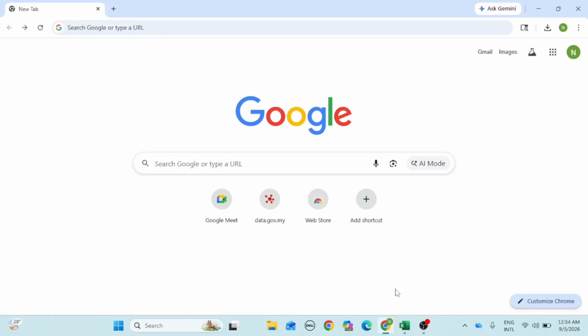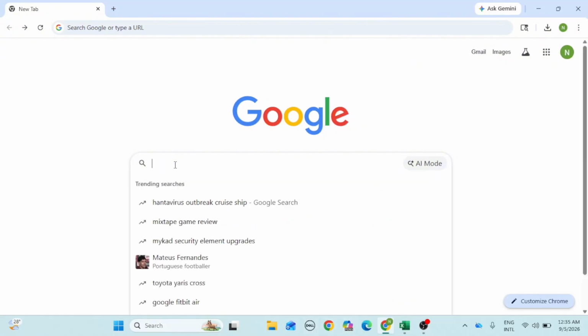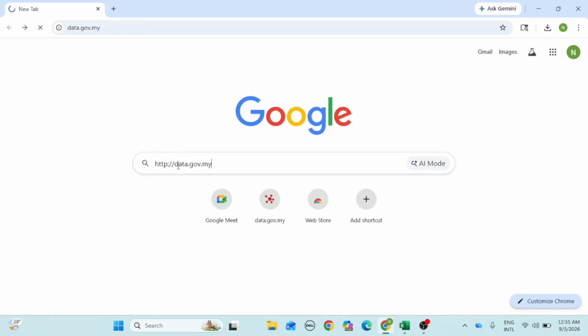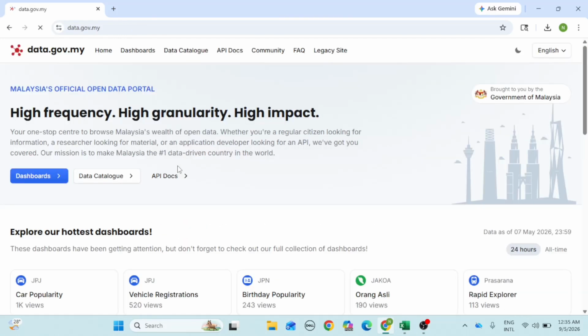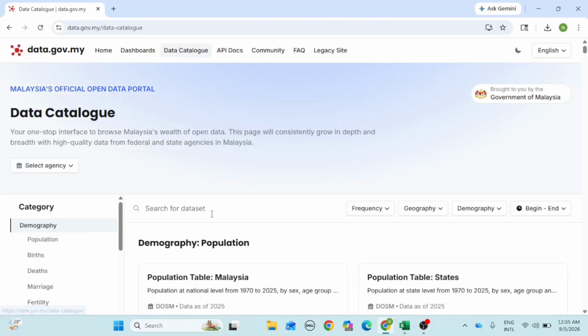My name is Nur Natasha and today I will present our FIN534 dashboard analysis regarding drug addict statistic in Malaysia for the year 2023. Before explaining the dashboard, I would like to briefly explain how we obtain the data for this assignment. So, we collected the data from data.gov.my, which is the official open data portal provided by the Malaysian government. Here, click the data catalog and search for dataset related to drug addiction.